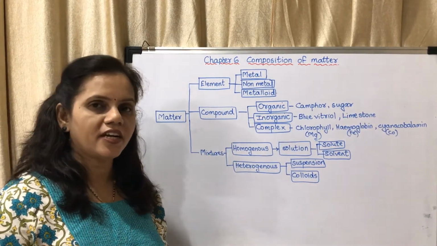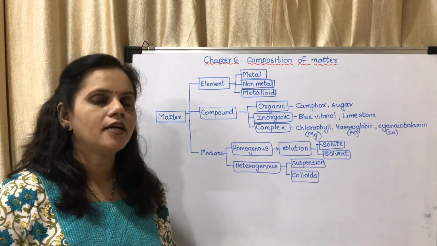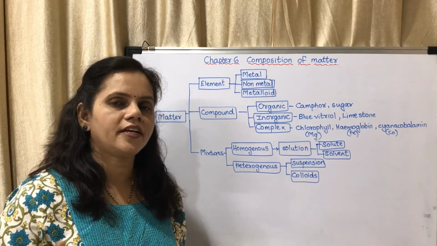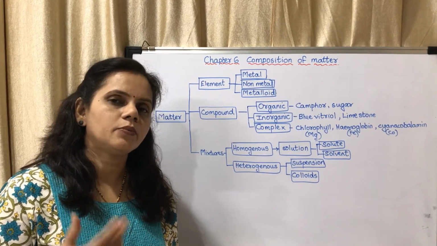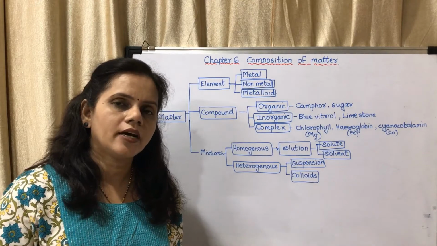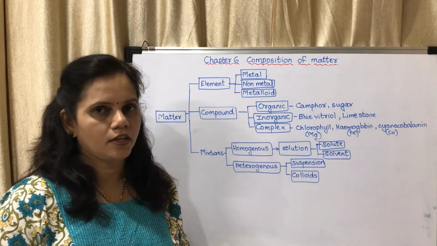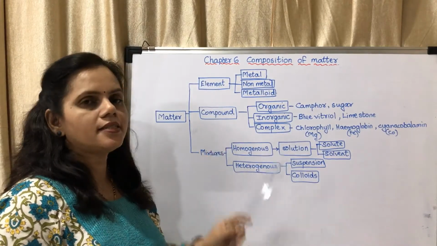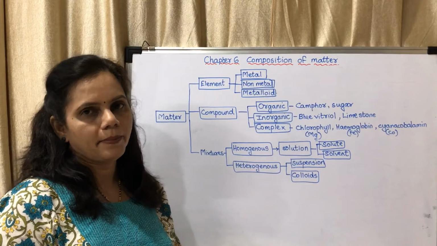Elements are classified into three: metal, non-metal and metalloid. Earlier it was classified into only metals and non-metals, but now there is one more term, that is metalloid. What is a metalloid? Metalloid is a substance which shows the properties of both metals and non-metals. So elements can be classified into metals, non-metals and metalloids.